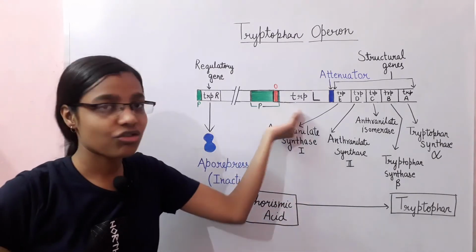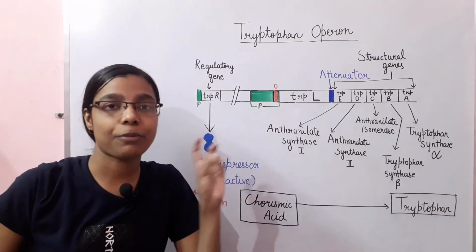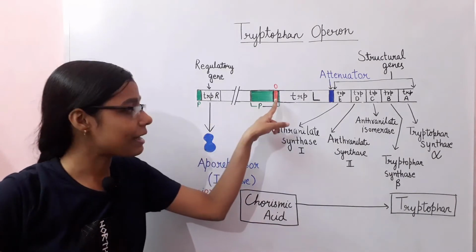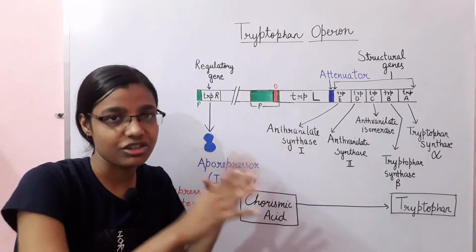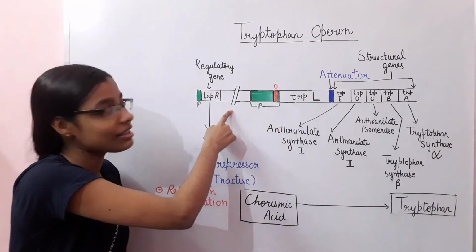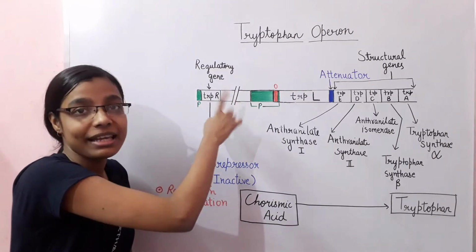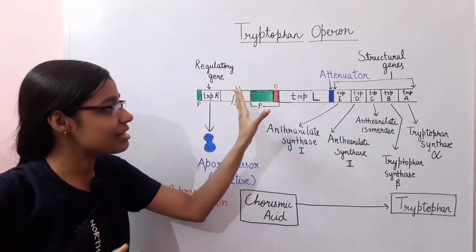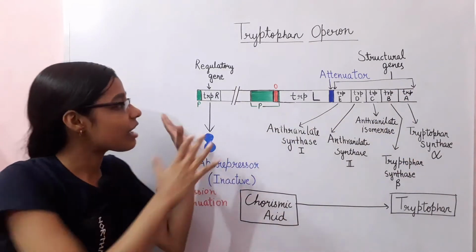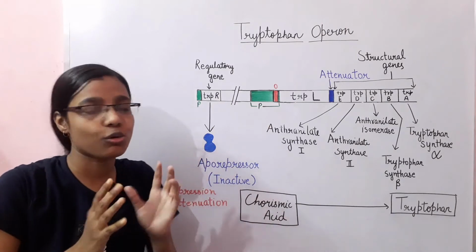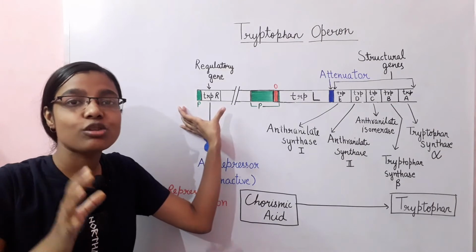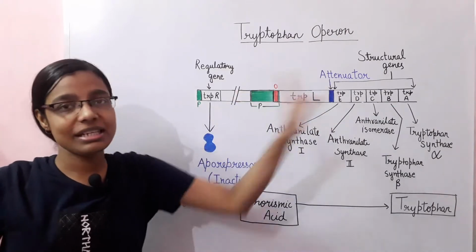Next to the trpL are the 2 structures, the promoter and the operator. In the case of the tryptophan operon, the operator lies within the promoter region, as you can see in this diagram. Next to it is a break. This break indicates that the regulatory gene and these genes are far away from each other. They are not located close to each other. That's why I have marked a break here, because the regulatory gene is located far away from these genes.